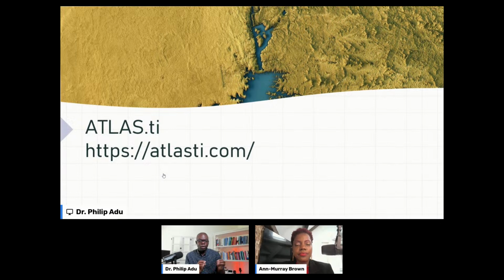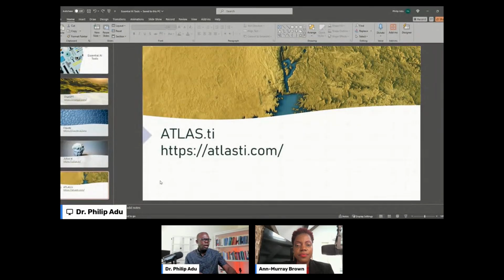So you see how the qualitative data analysis tools are now also incorporating AI into the analysis, so that you'll be able to make sense of your data within the shortest possible time and also get very insightful information from the data that you have. So these are the four tools that I have for you. If you have any questions, as I said, there are a lot of tools, right? But these are the ones that I've used, and I'm sharing them with you.